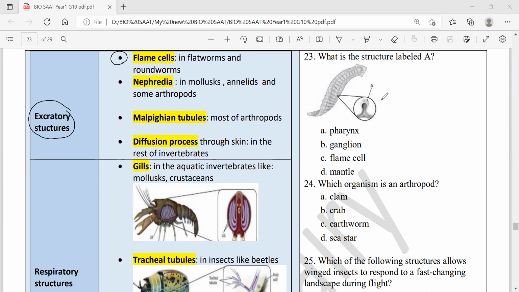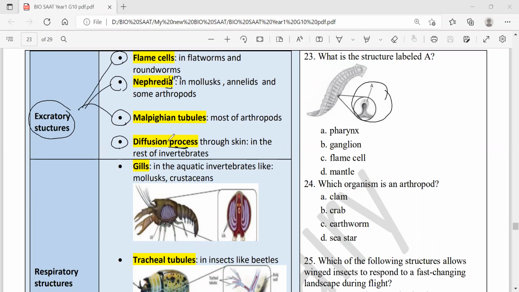This is the one you see here on the right. Also nephridia, plural, singular nephridium. Malpighian tubules, or no excretory structure at all, but a simple process called diffusion. These are structures, and this is the process.